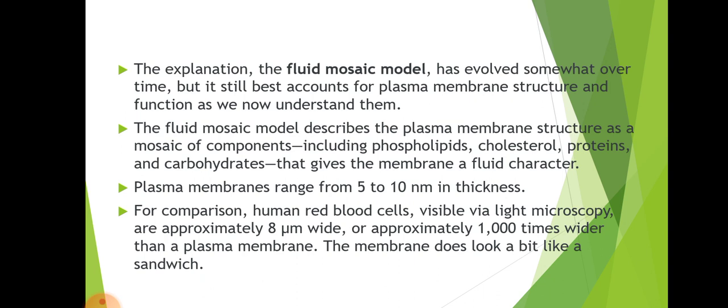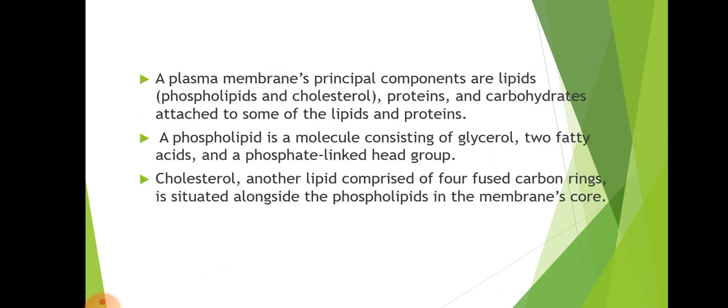Plasma membranes range from 5 to 10 nm in thickness. For comparison, human red blood cells visible via light microscopy are approximately 8 micrometers wide, or approximately 1000 times wider than a plasma membrane. The membrane does look a bit like a sandwich.